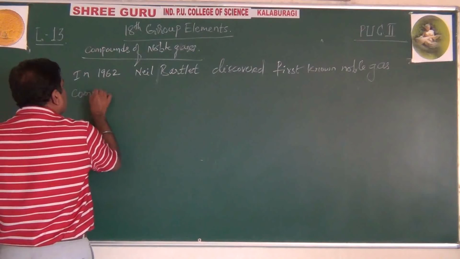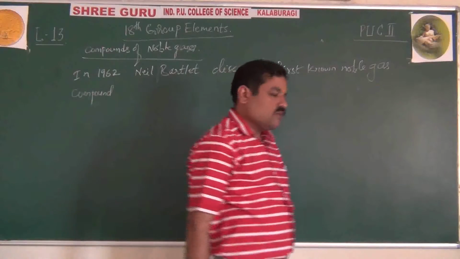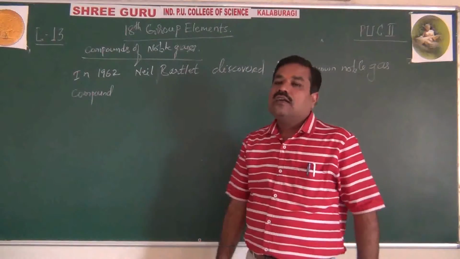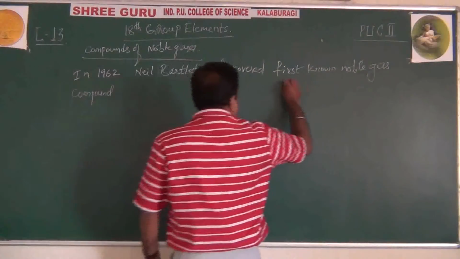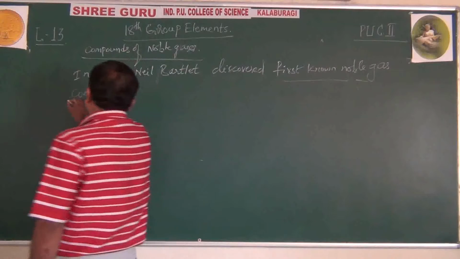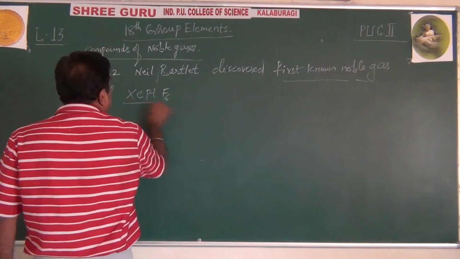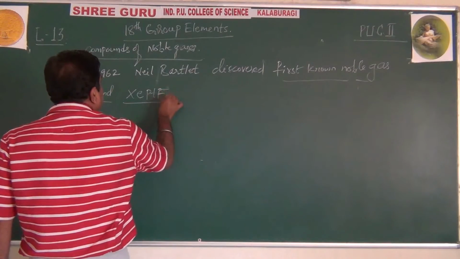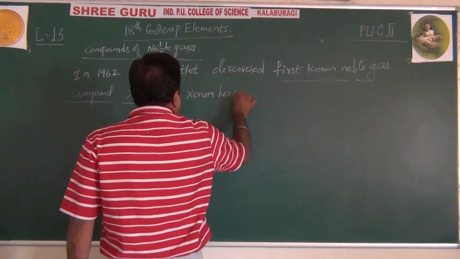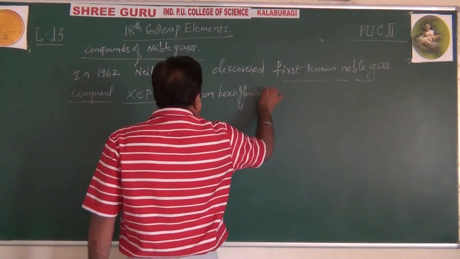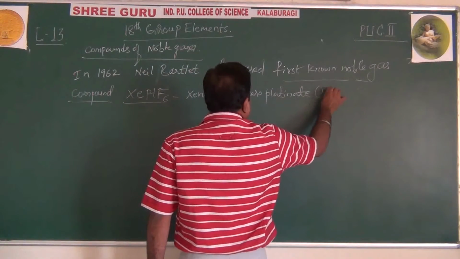So just now you were told noble gases are unreactive, do not react. But that's why I am telling you the reason: because of the low ionization enthalpy of xenon and high electronegativity of fluorine, they react. The first known noble gas compound of xenon is called XePtF6, xenon hexafluoroplatinate(V).